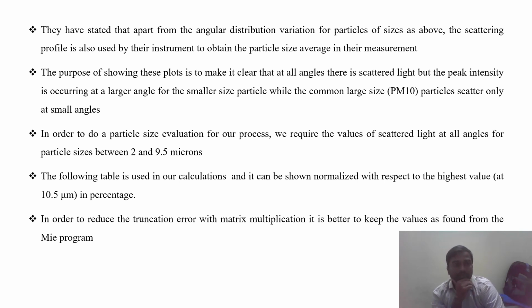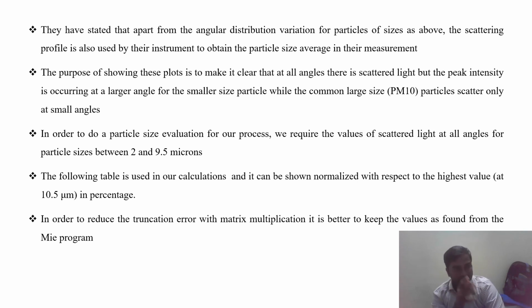The purpose of showing this plot is to make it clear that at all angles there is scattered light, but peak intensity occurs at the large angle for the smaller size particle, whereas the common size PM10 scatters only in a small angle. In order to evaluate particle size for our process, we require the value of scattered light at all angles for the particle size from 2 to 9.5.